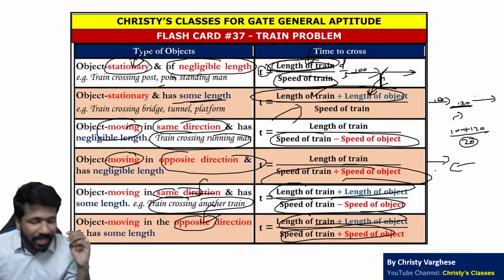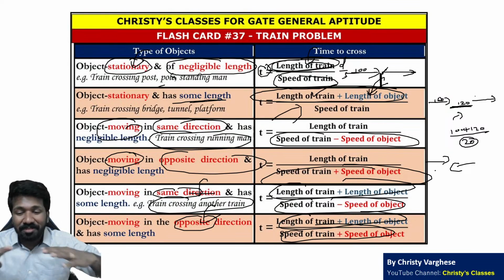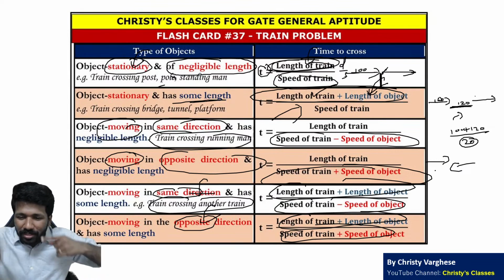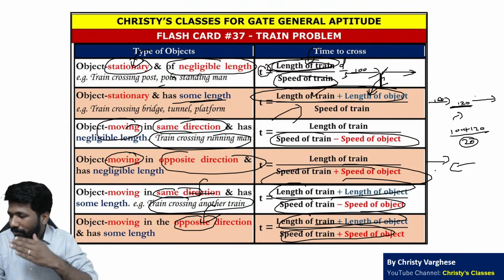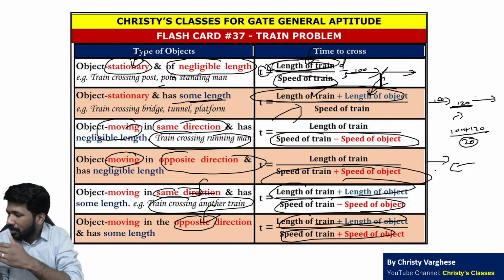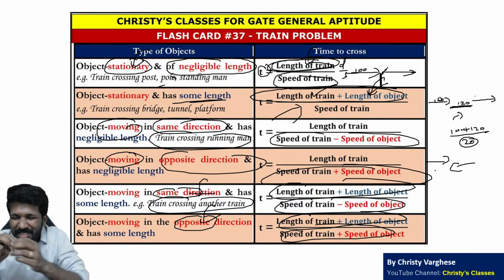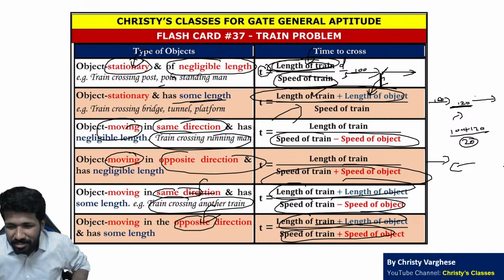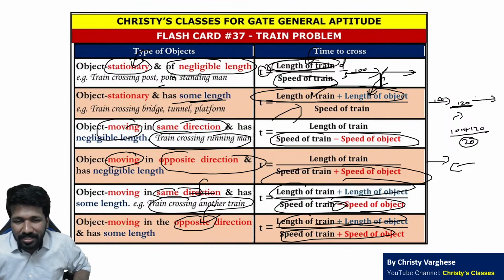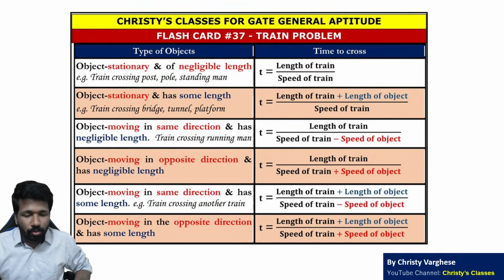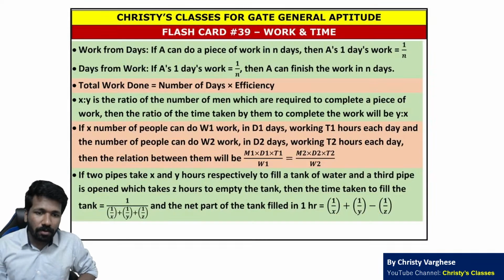Some people make a mistake in that. They add in the same direction. No, in the same direction they are not supporting each other. One train is trying to cross another train, but that train is going away. That means their speeds are cancelled. Cancelled means subtraction. That is how to understand. Same direction subtraction, opposite direction addition. This is a summary of train problems. Go through the train problem lecture for extra learning.